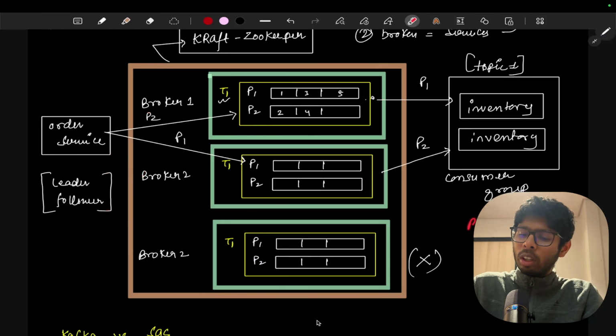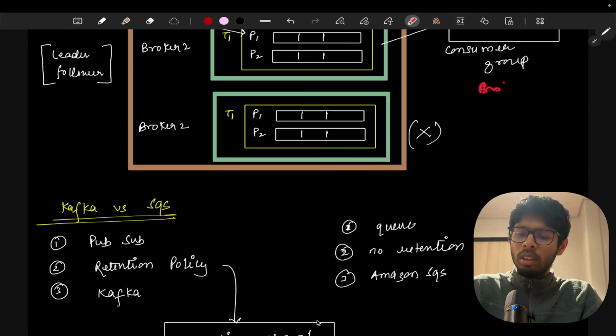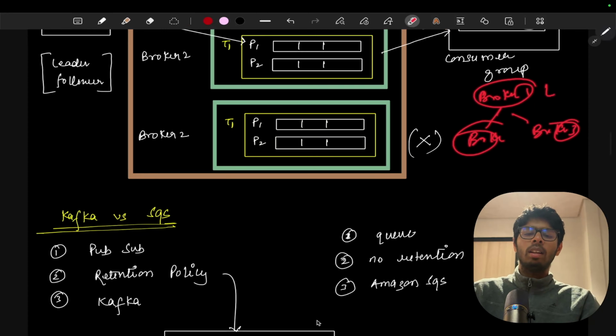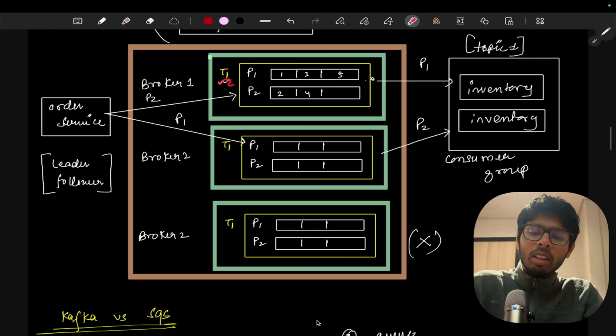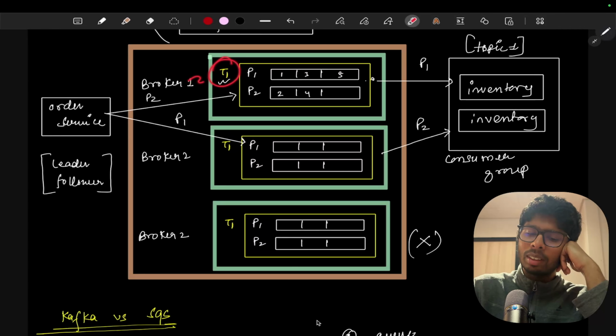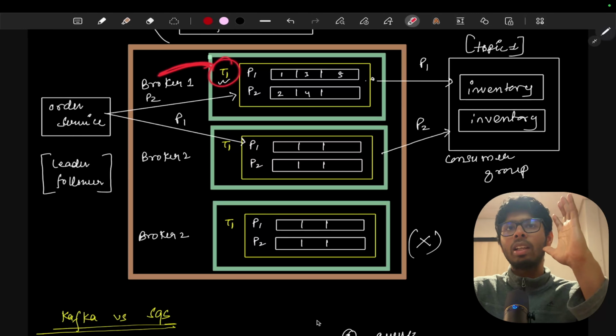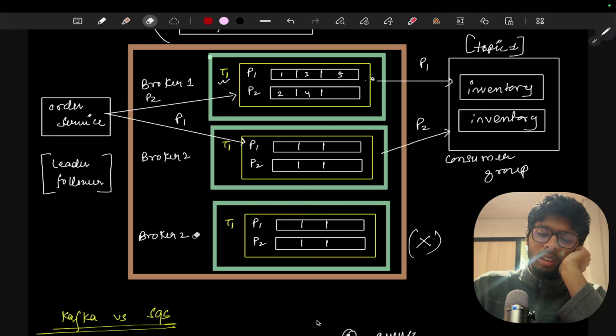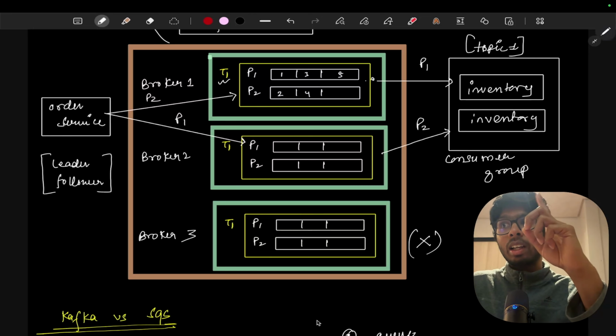So let's say broker 1 will act as the leader, and broker 2 and broker 3 will act as followers. That is all we are talking about for topic 1. For topic 1, broker 1 will be the leader, and in broker 2 and broker 3 we will just replicate the same topic, so that we can attain fault tolerance.